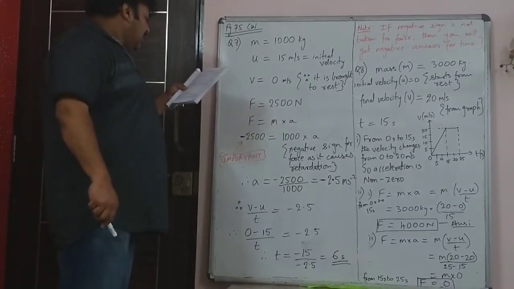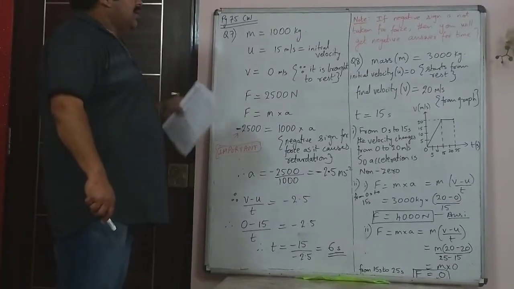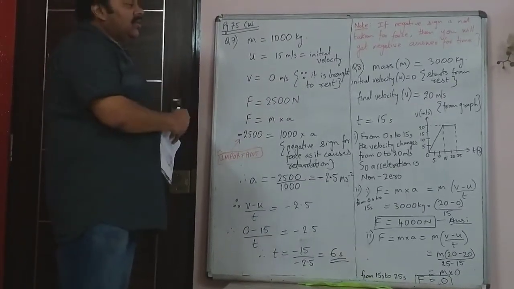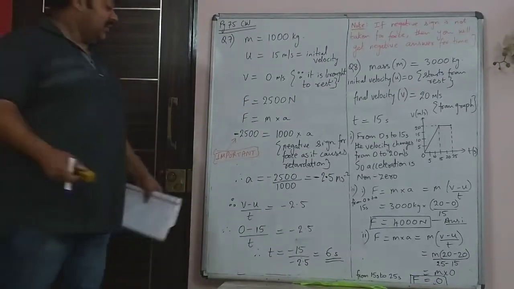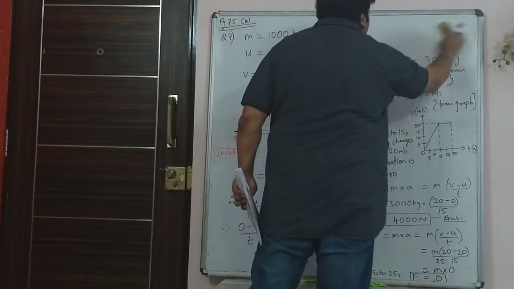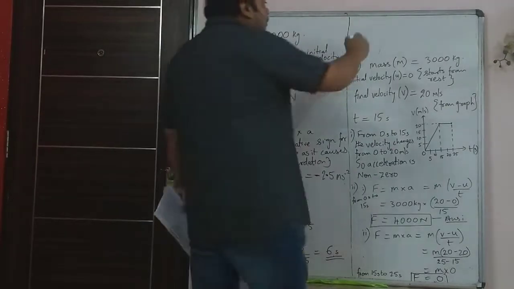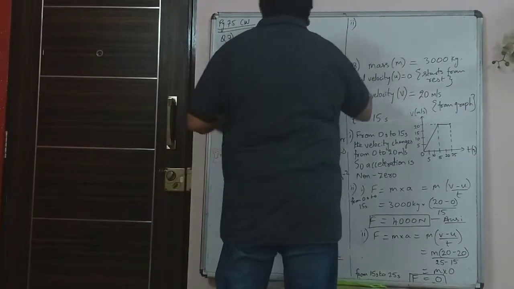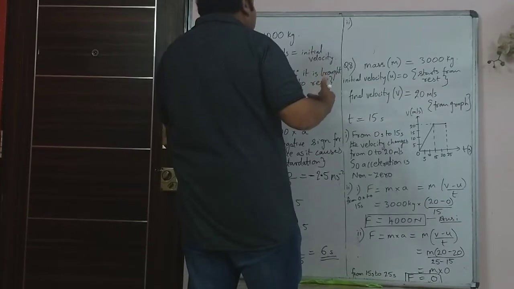You are also asked to find in this question the change in momentum of the car produced by the force. So what is the formula for change in momentum? Are you asked the change in momentum or the rate of change of momentum?